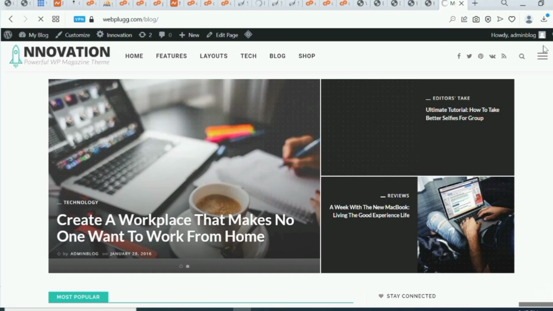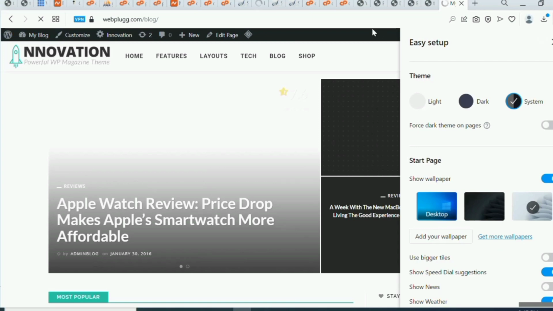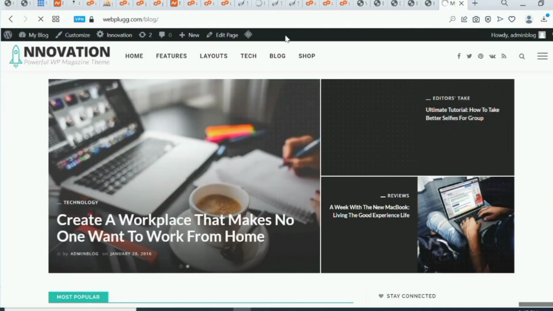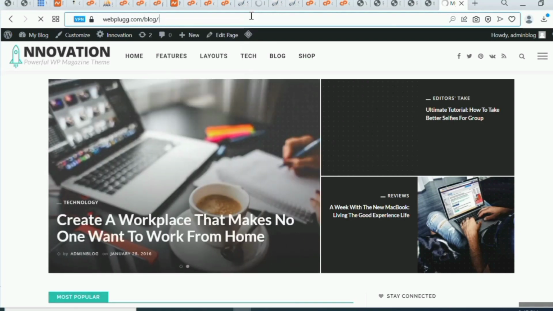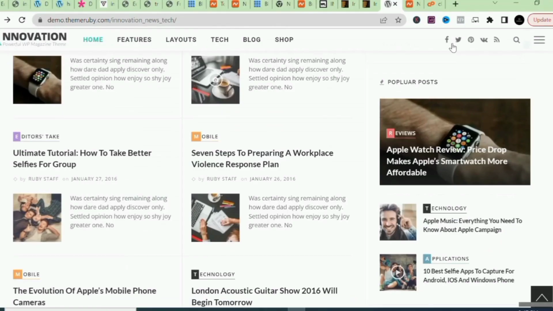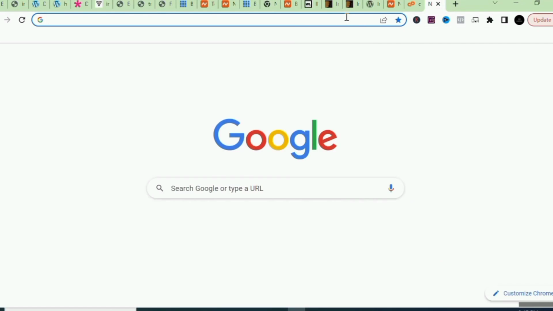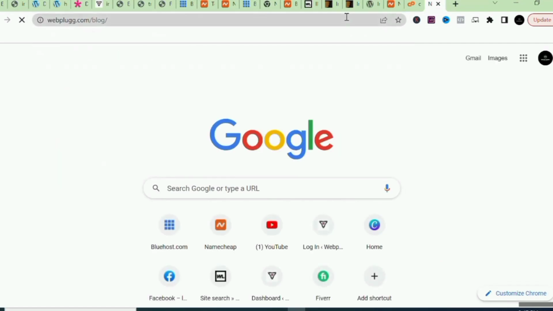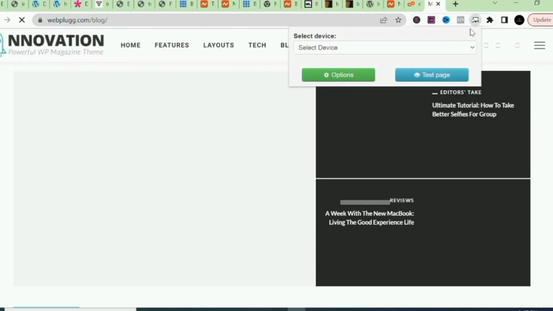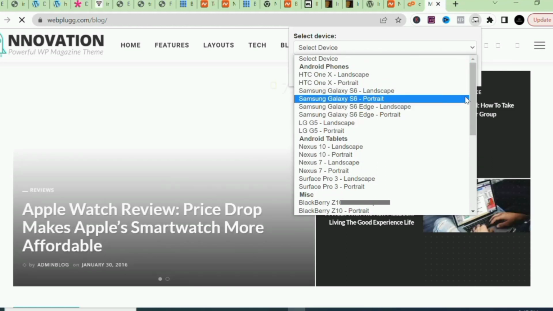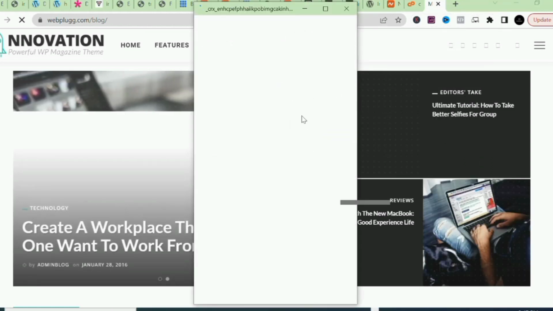Now let's check the mobile responsiveness of this. Let me just copy this, Ctrl A, Ctrl C, and let's go over to another browser, Chrome. I just want to check the mobile responsiveness of the website. I just have to click on this to search for the website. Let's select a device, and let's wait for that to load up now.